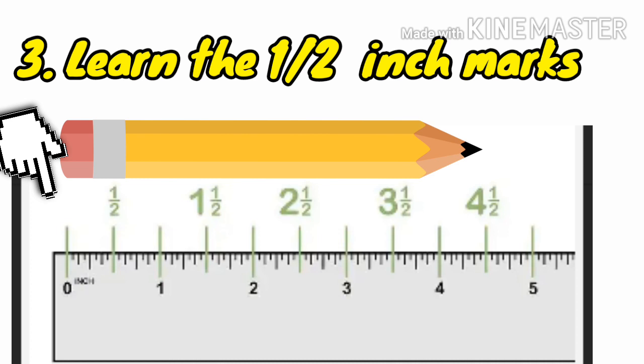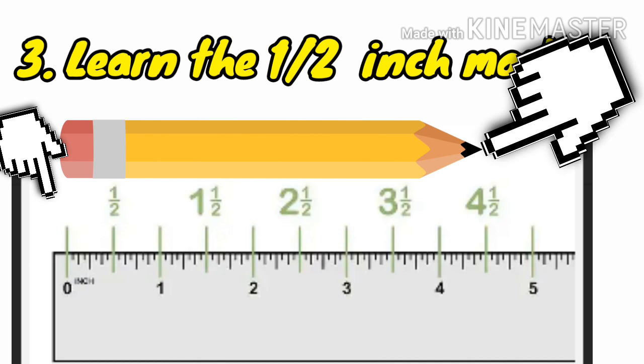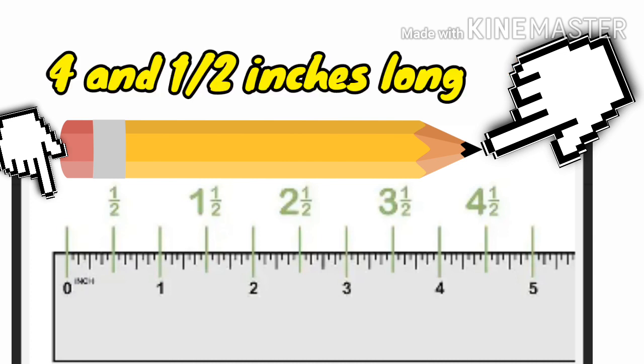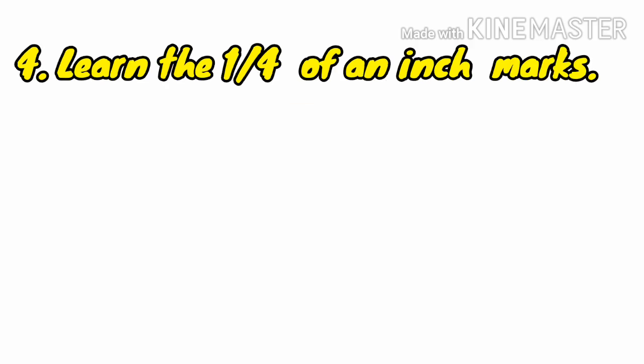Mark where the tip of the pencil lead ends on the ruler. If the pencil point ends at a shorter line, halfway between the 4 and 5 inch marks, then your pencil is 4 and 1/2 inches long.